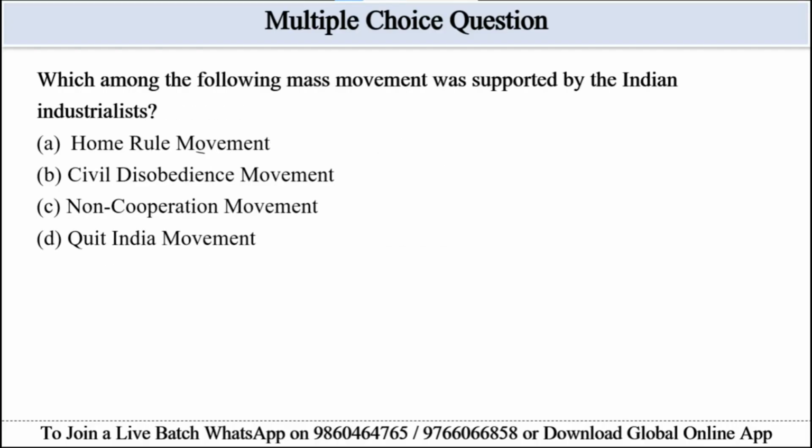Let's move to the next question. Which among the following mass movements was supported by the Indian industrialists? Options are given. Home Rule movement, civil disobedience movement, non-cooperation movement and Quit India movement. This passage states industrialists supported the civil disobedience movement. Hence, option B will be the correct answer here. Option A, Home Rule movement, was prior and not mentioned. Option C, non-cooperation movement, is not specified, and the Quit India movement occurred later than the civil disobedience movement. Hence, option B will be the correct answer here.